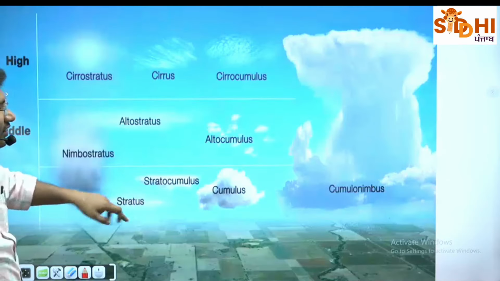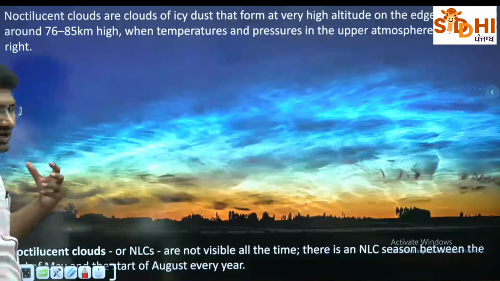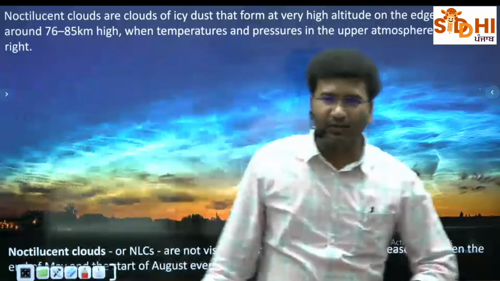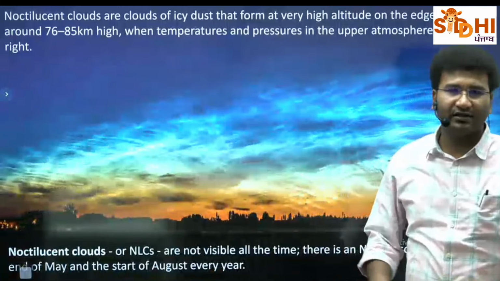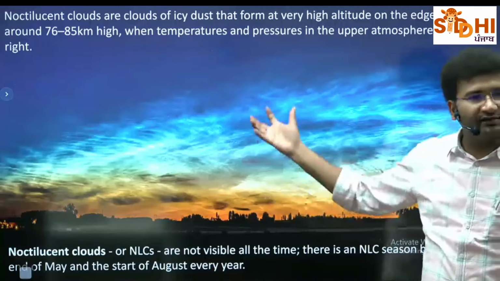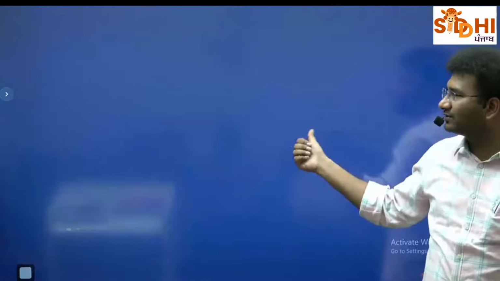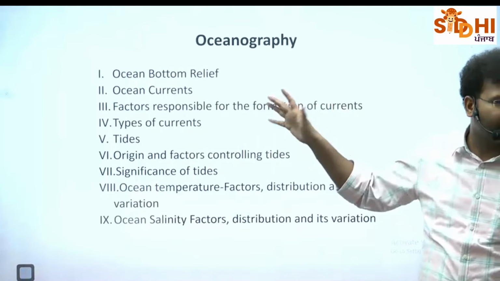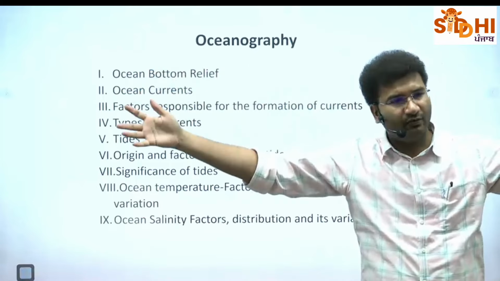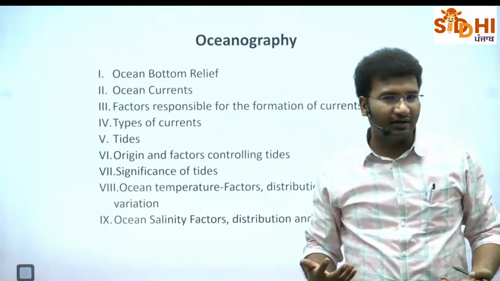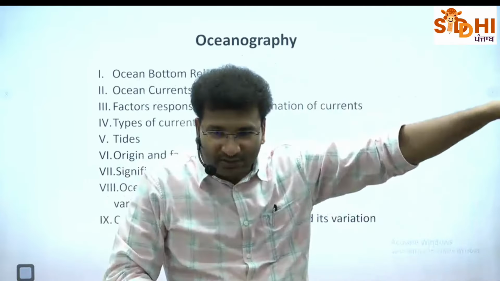So clouds are defined on the basis of their height. We'll discuss this in detail. There are also some other clouds, called noctilucent clouds. Basically, you get to see different colors. These noctilucent clouds plus thunderstorms, that is what you're going to learn in the climatology, about how the wind moves, what kind of wind is bringing what kind of rainfall to India, and which wind will take it as a favor as monsoon.